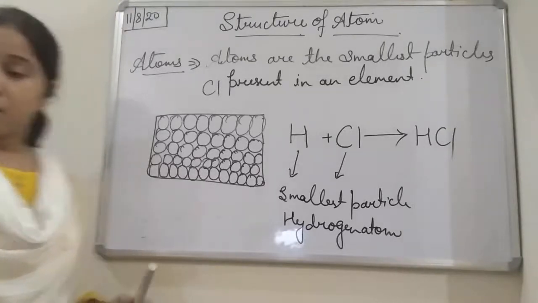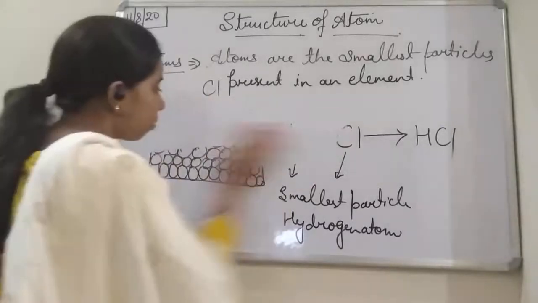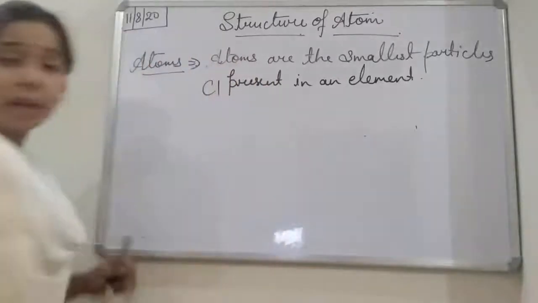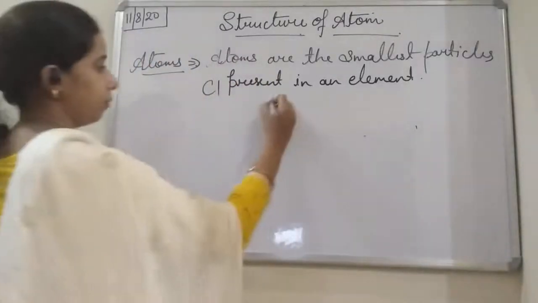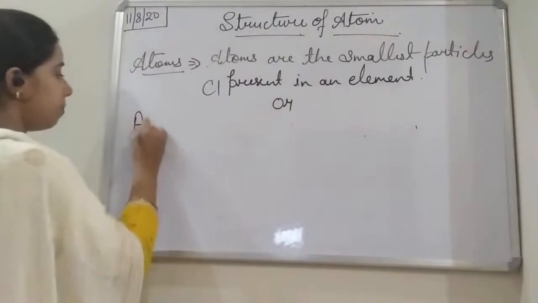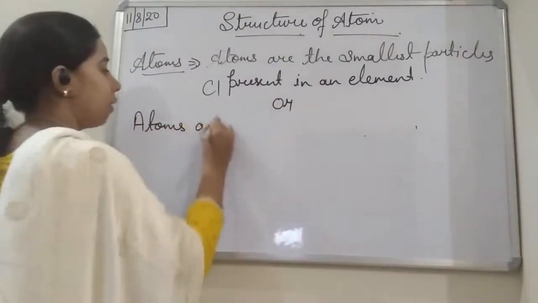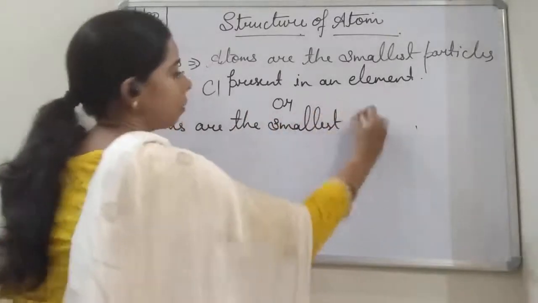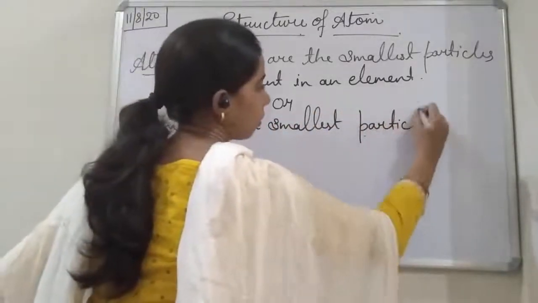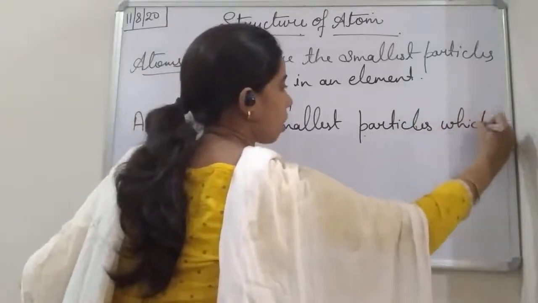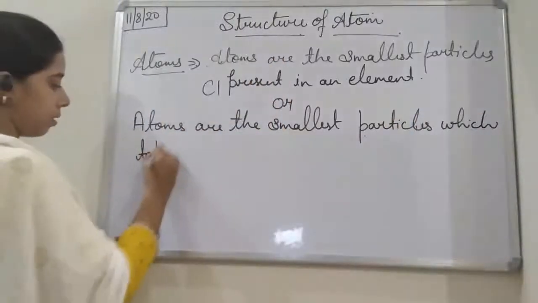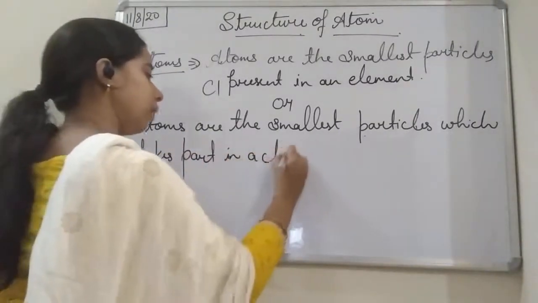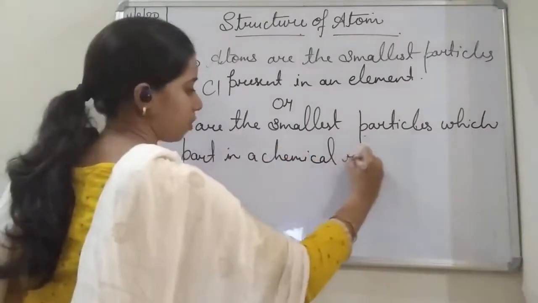Besides this, we can also write another definition of the atom, student. Atoms are the smallest particles which take part in a chemical reaction.